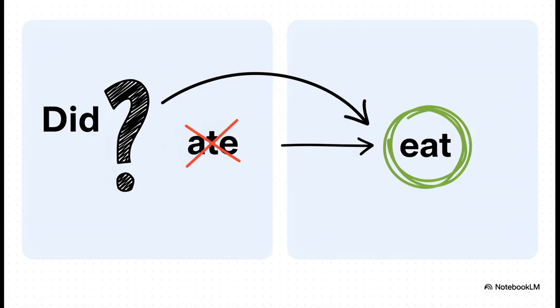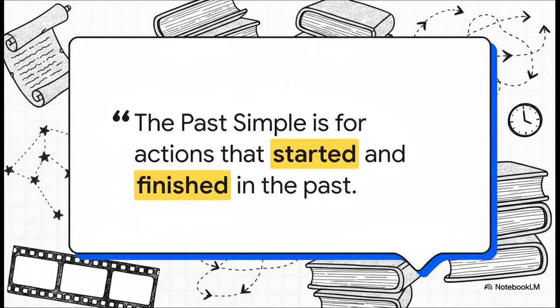You've totally got this. So let's just wrap all this up. Why does any of this grammar actually matter? Well, it's because the past tense is the language of stories. It's how we talk about what we've done, our memories, our entire lives. Every action that started and finished is a story just waiting for you to tell it. When you master these rules, you're not just learning grammar. You are literally unlocking the power to share your story with anyone.